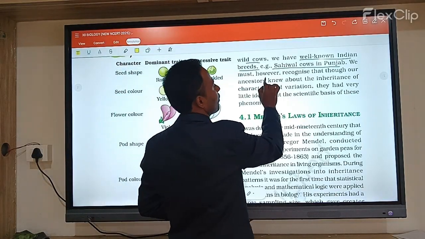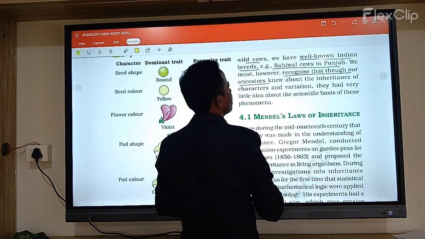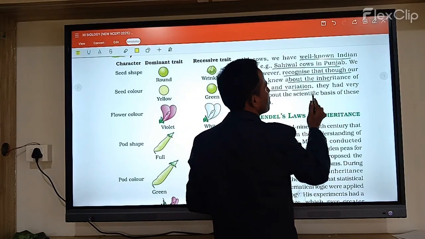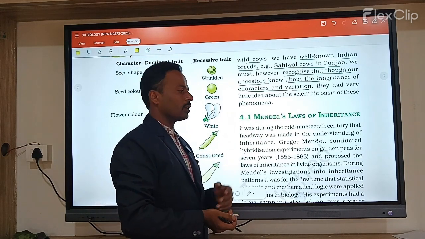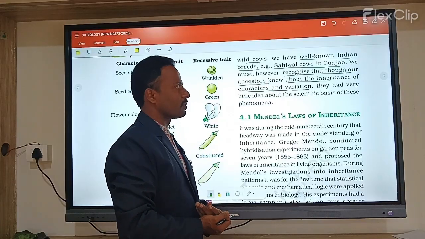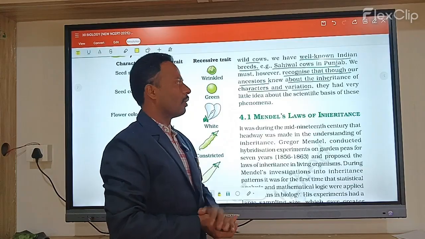Our ancestors knew about the inheritance of characters and variations. They used artificial selection, meaning parent to progeny, so that characters get transferred from generation to generation. Like this, the Sahiwal cows were developed.